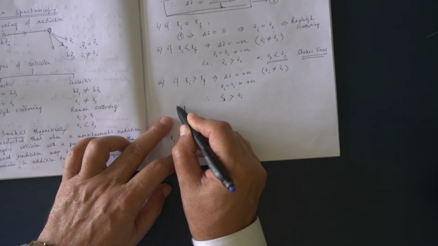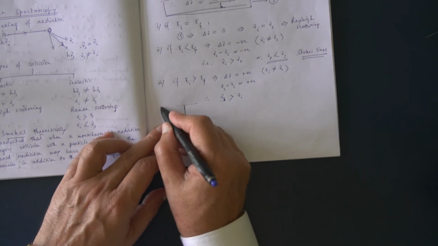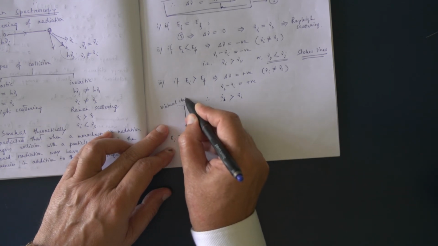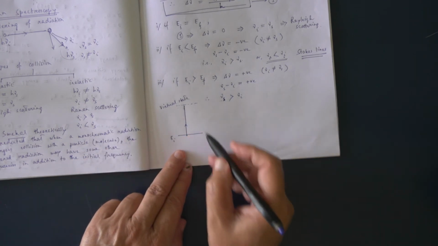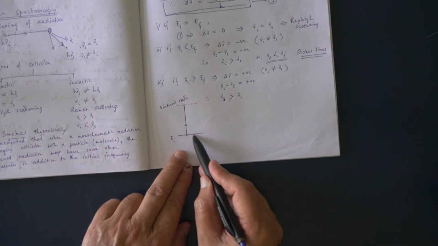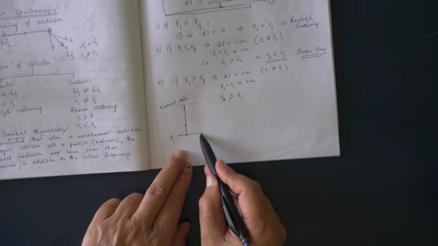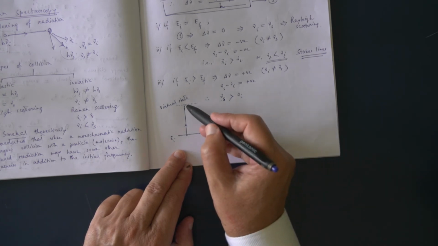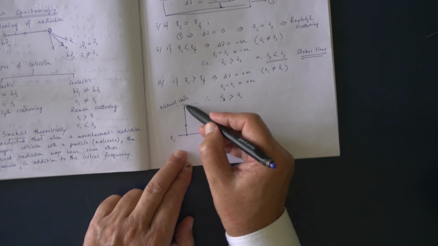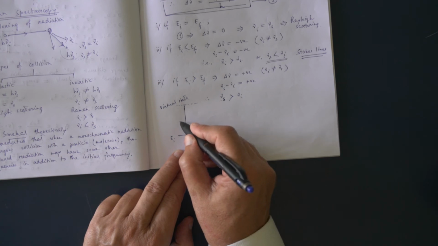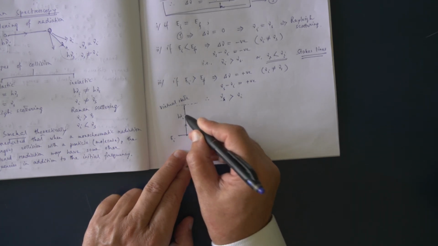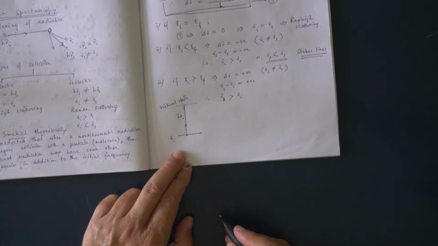So this is the virtual state. What is the energy of the photon? Energy of the photon is h nu I. That photon is absorbed.